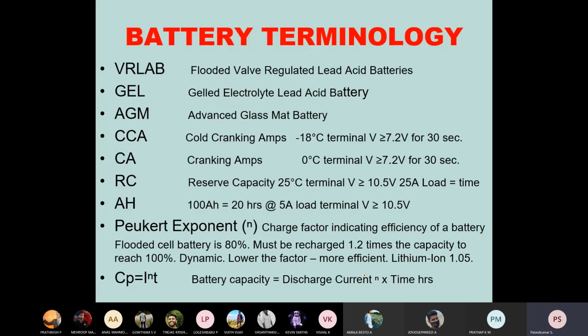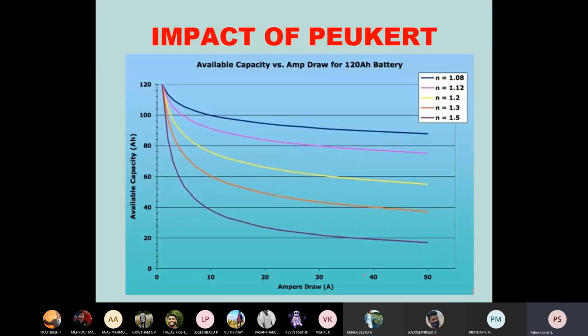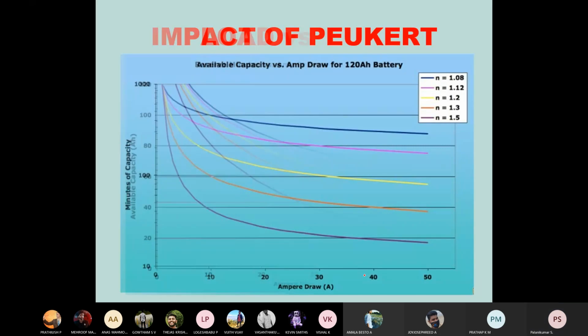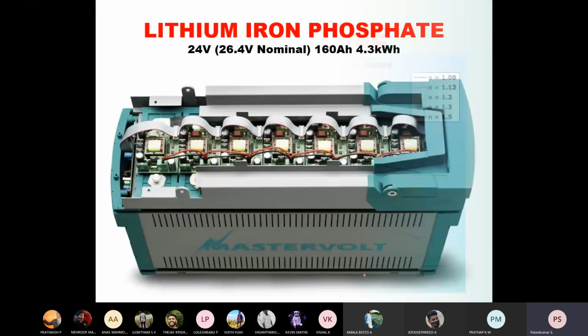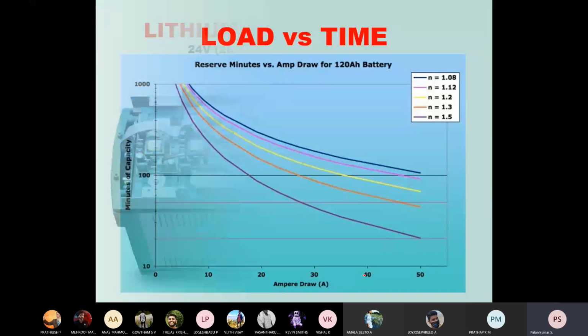For a flooded cell battery, efficiency is about 80%. It must be recharged with 1.2 times the capacity removed. That is the reason why for a 12.8 volt battery we are using a minimum of 15 volts. Battery capacity is nothing but discharge current and time in hours. So these are all the graphs. Already we have explained in the graph, when the ampere draw increases, the capacity of the battery decreases drastically.